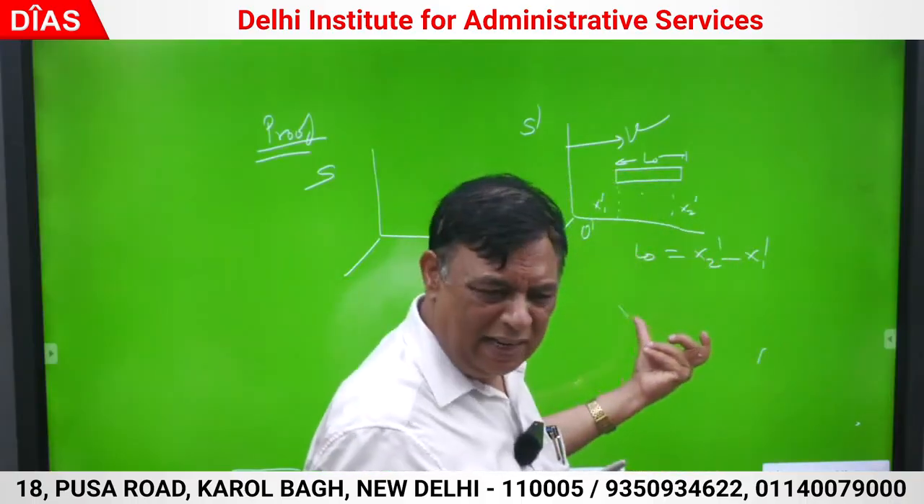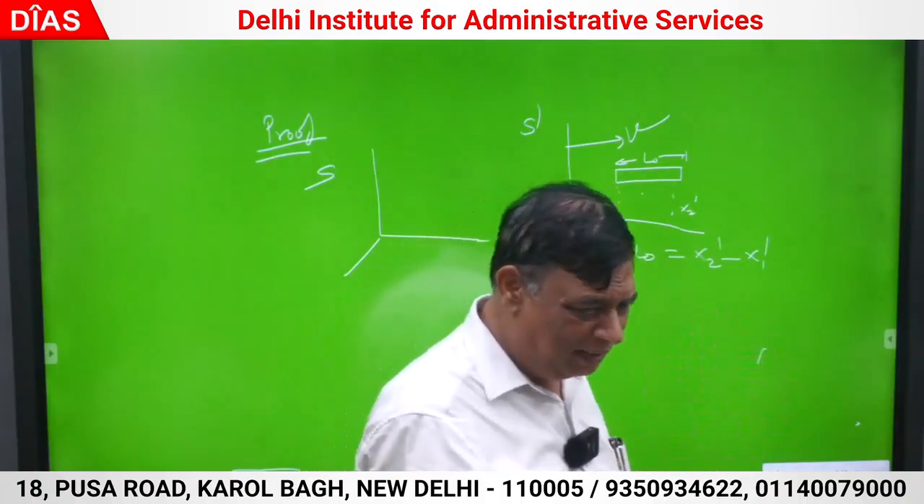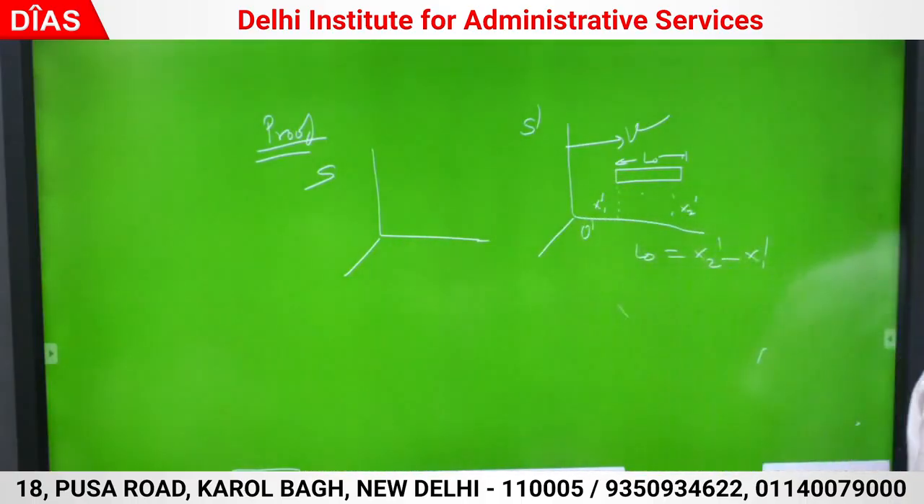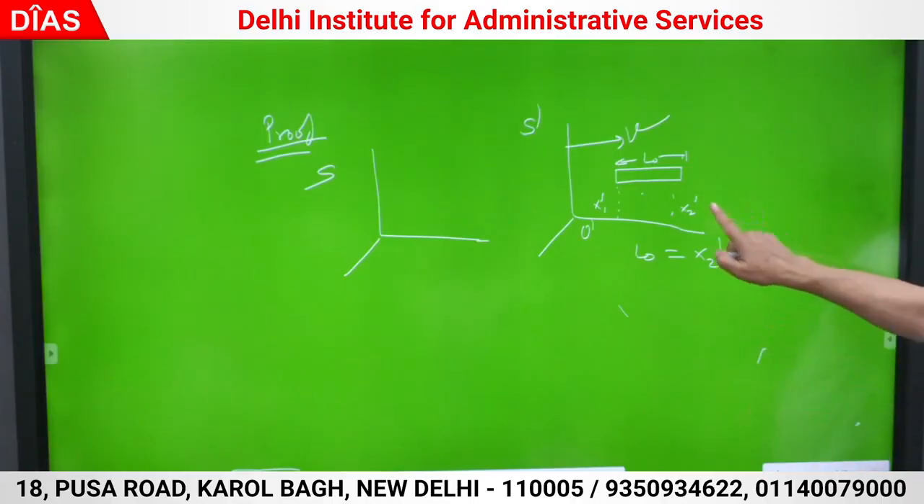So is there any fight in this? x2 dash and x1 dash are always measured simultaneously. This is the correct length, x2 dash minus x1 dash. And if this is simultaneous in one frame, they are not simultaneous in the other. So this is where you have to be cautious in measurement. In frame S, you will not be able to record the correct length unless you measure both the ends simultaneously.